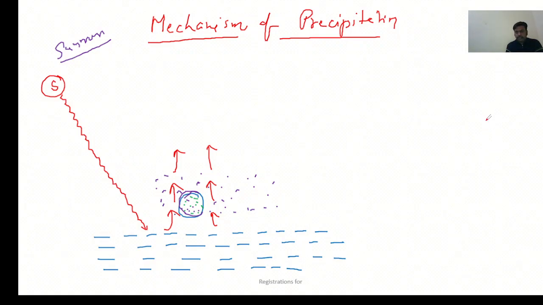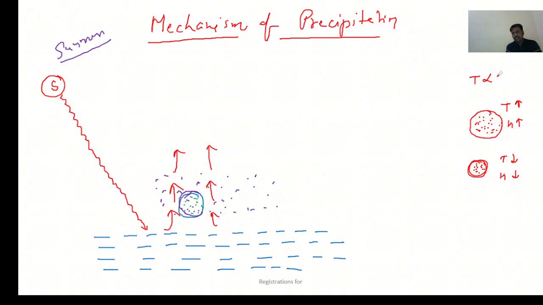If the heat is more, the volume of the air mass will be more. If the temperature is less, the volume will also be less. So if temperature is high, you can add more moisture in this volume of air. So if temperature is high, humidity is also high. Here temperature is less, that's why the volume of the air mass is less, and less moisture can enter inside it. So humidity is less. It means temperature is directly proportional to humidity.